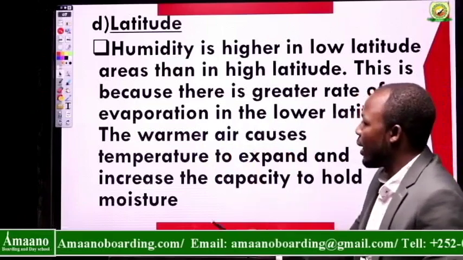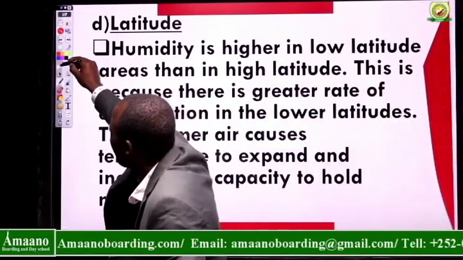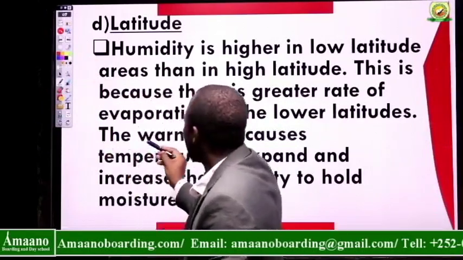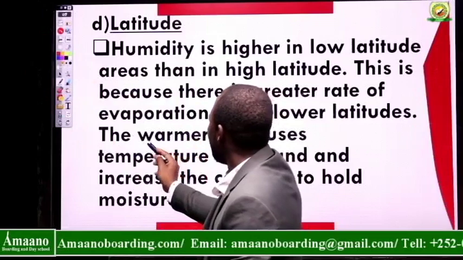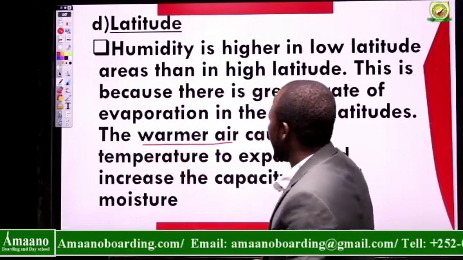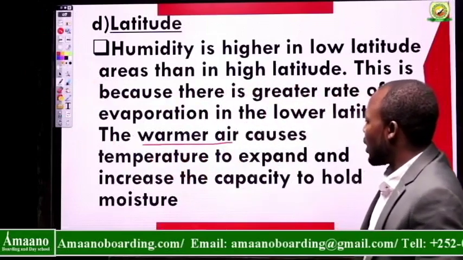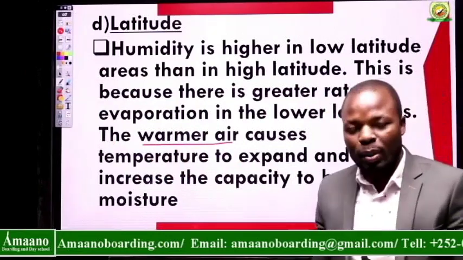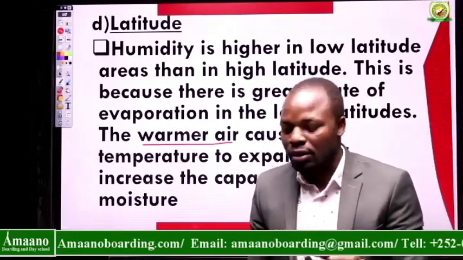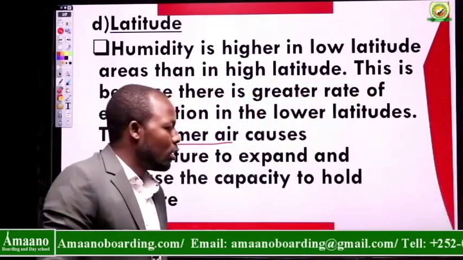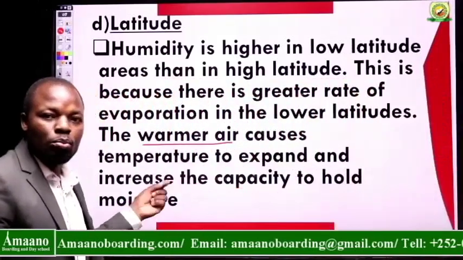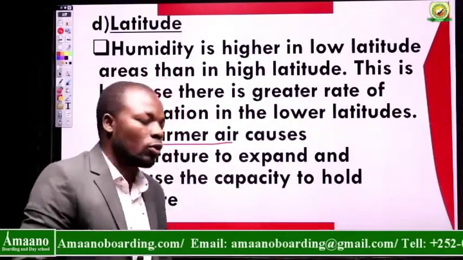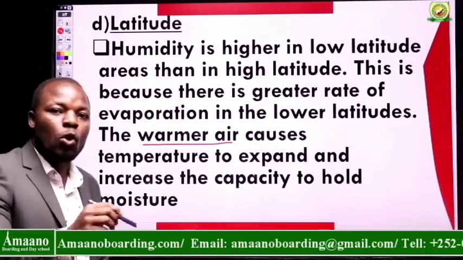Now, the warmer air, like we had said initially, becomes warm, and this warmer air means that the temperature will cause it to expand, and as it expands, what does it do? It increases its capacity to hold moisture. Moisture is that amount of water vapor that you said, actually just water, so it increases the capacity to hold water vapor.